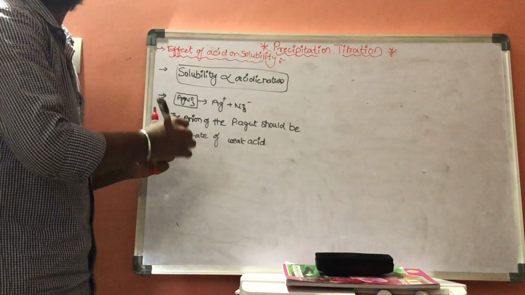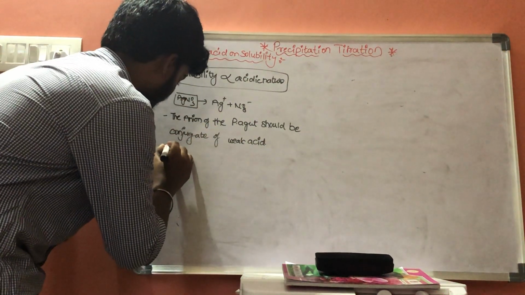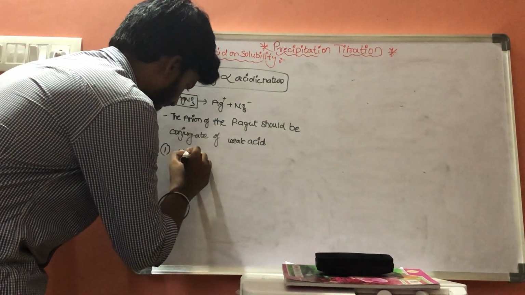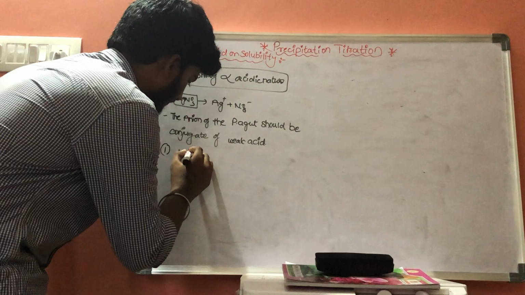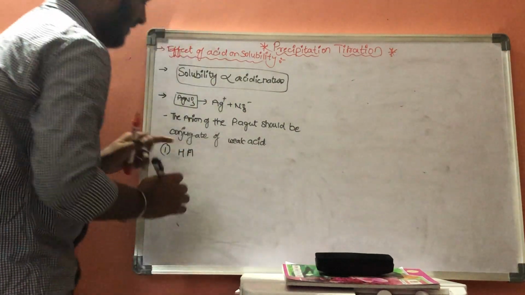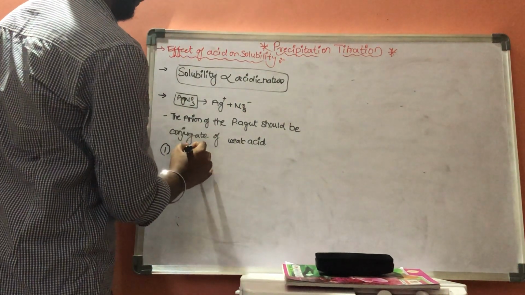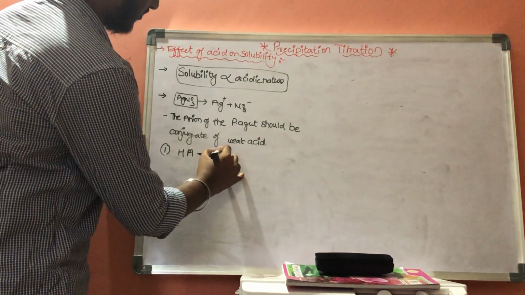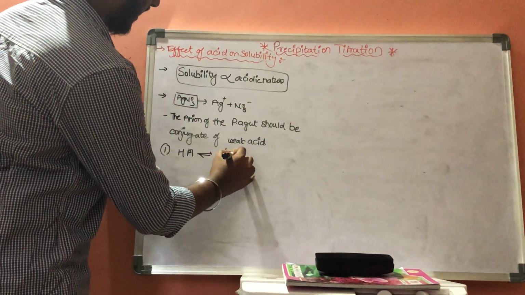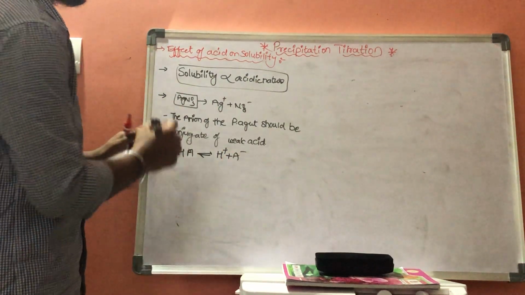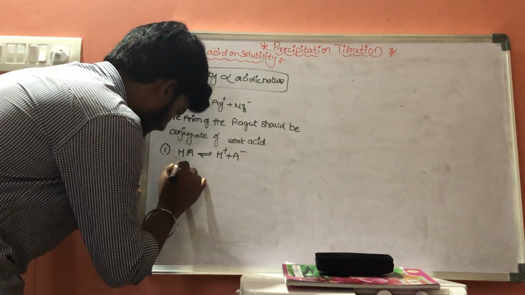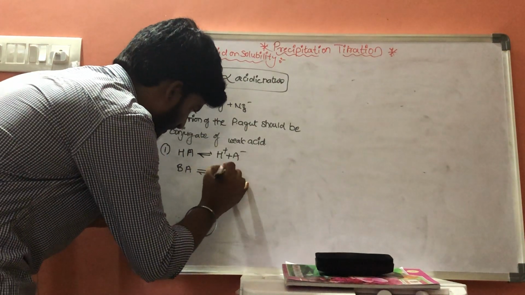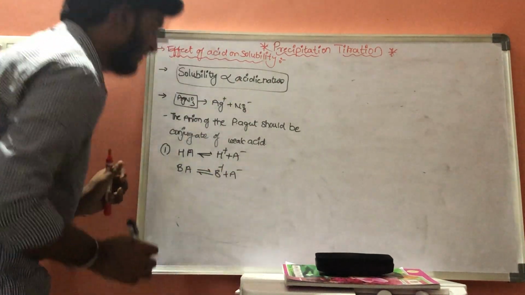Let us consider the first case. HA will get dissociated into H plus and A minus, and consider one more reaction, BA, that is B plus and A minus.